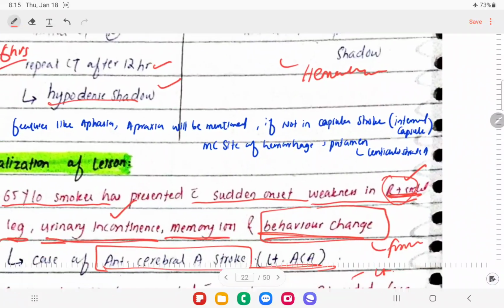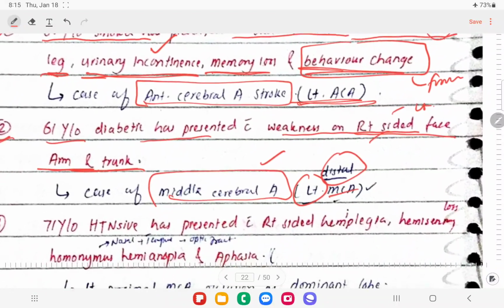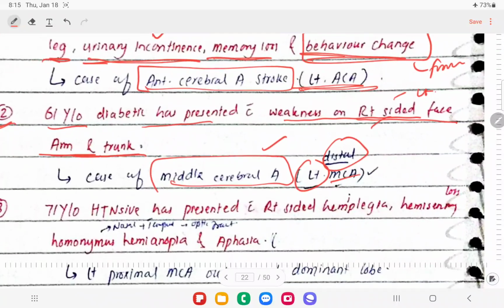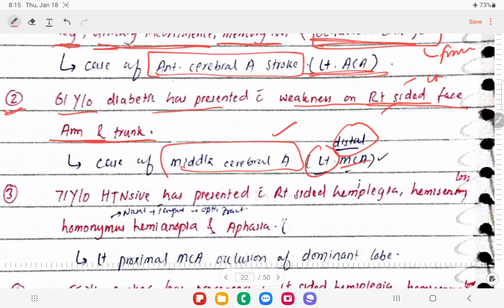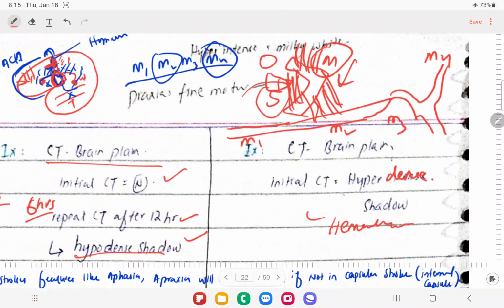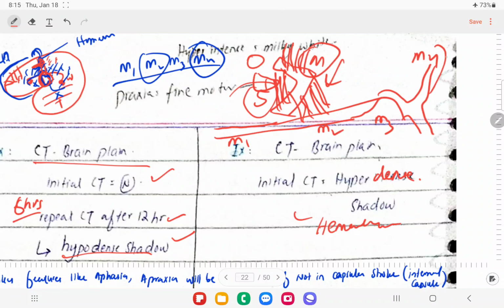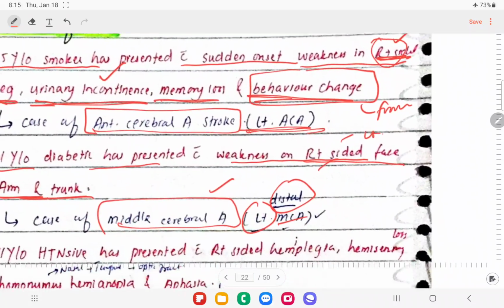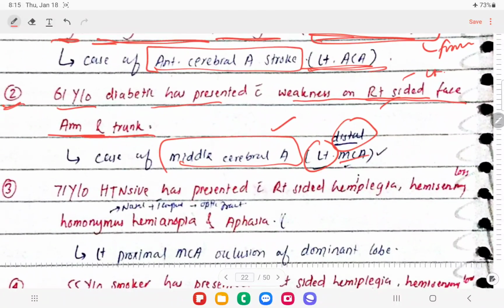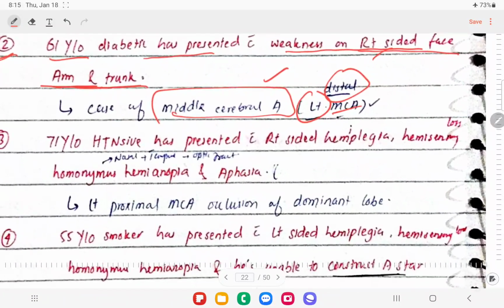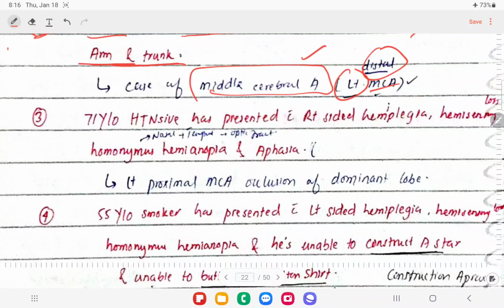So in this case, there is just right arm weakness, right? There is no hemiplegia in this patient. The patient is having monoplegia rather. So this will be a case of cortical stroke. This M4 is going to supply the homunculus area, right? So if it gets blocked on the distal area, the patient will be having monoplegia and facial weakness, right? I hope you get the point, right?